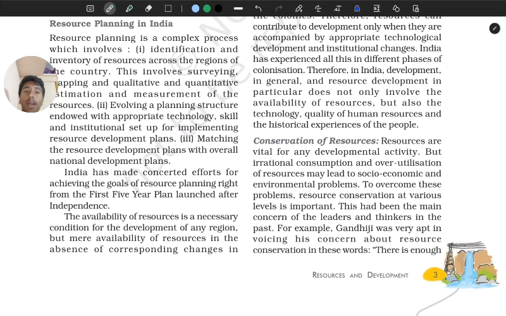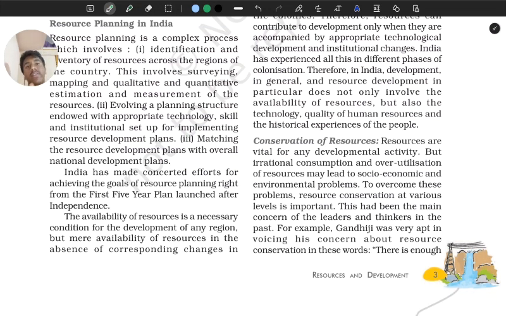So we need plans for the development, which should have the right skills, the right technology, and the right institutional setups.